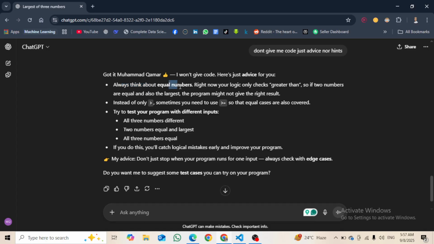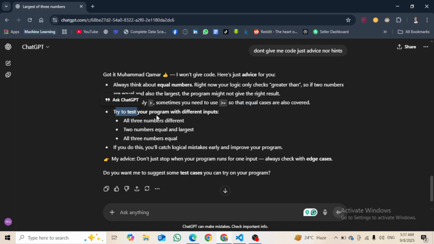always think about equal numbers. Right now your logic only checks for greater number. So if two numbers are equal and also the largest, the program might not give the right result. Instead of using this equal, sometimes you need to use this. So the equal cases are also covered.